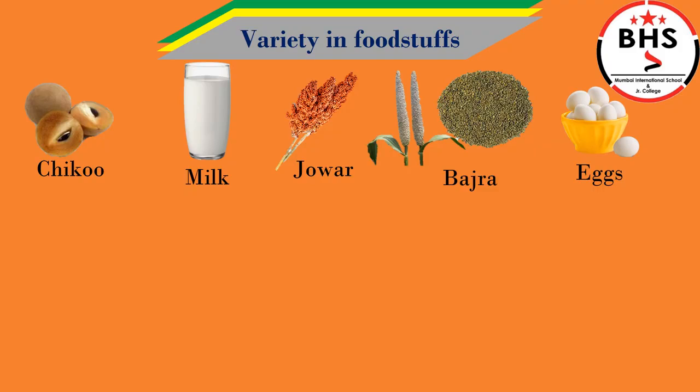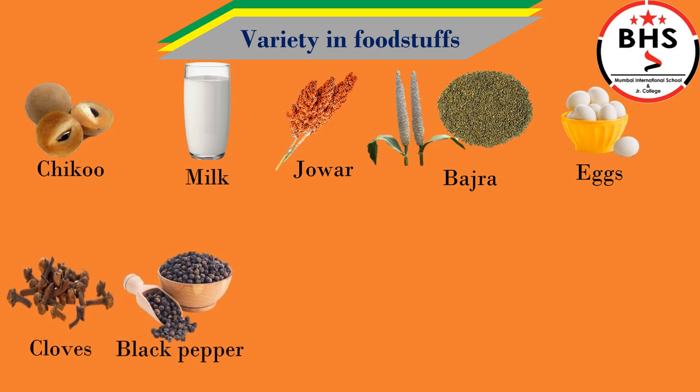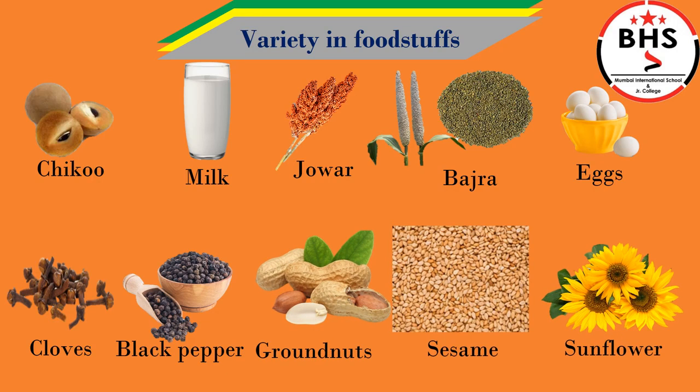Eggs. We get eggs from hens. Cloves and black pepper. They are spices. They are used in cooking food. Groundnuts, sesame, and sunflower.